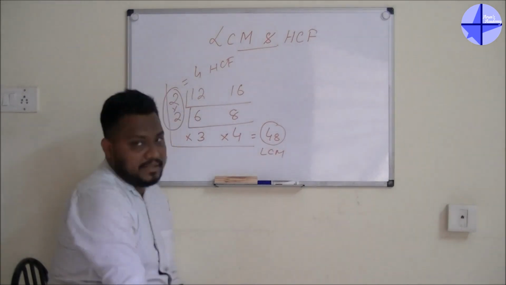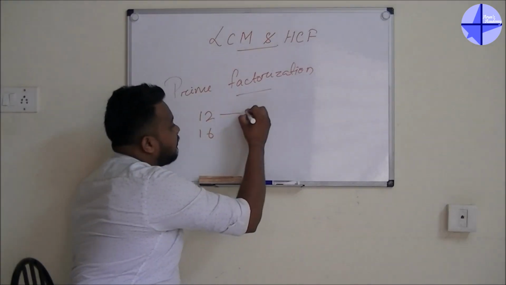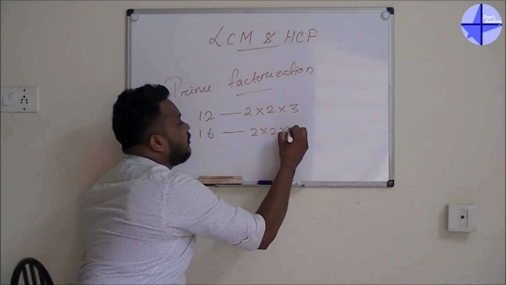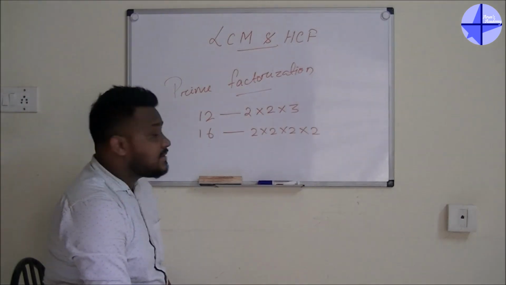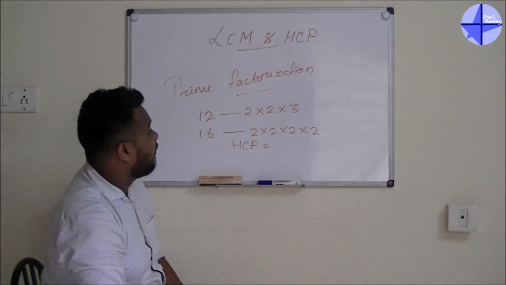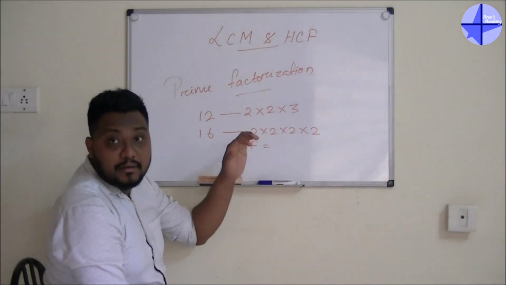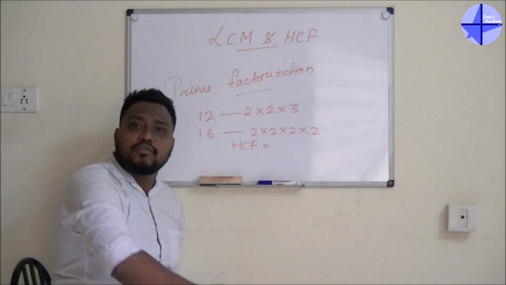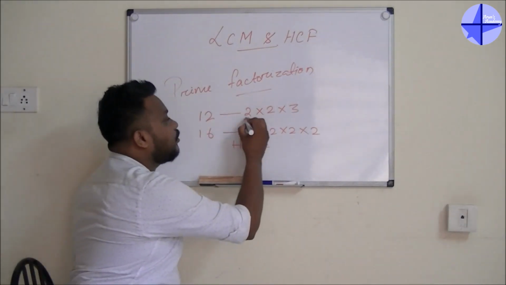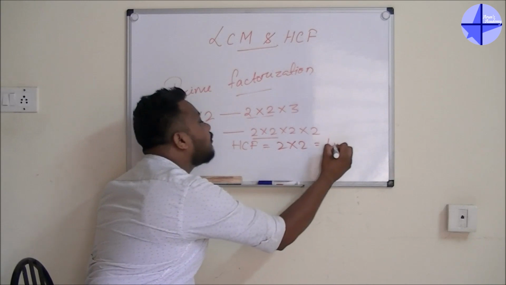Now I will tell you another method, that is the prime factorization method. So 12, I can write 2 into 2 into 3. 16, I will write 2 into 2 into 2 into 2. Guys, whenever you are going for HCF, the highest common factor, you have to find the common prime factors, the highest common thing which is available in 12 and 16. Here 2 into 2, here also 2 into 2. 3 is not available, so you take 2 into 2, this is 4.